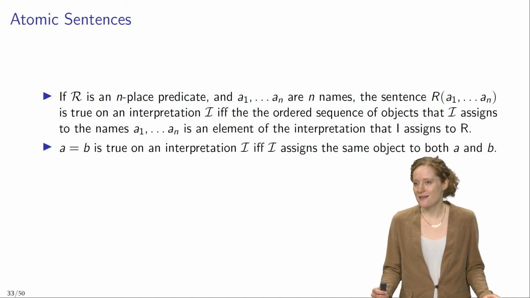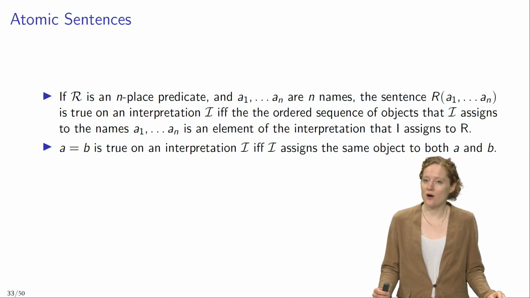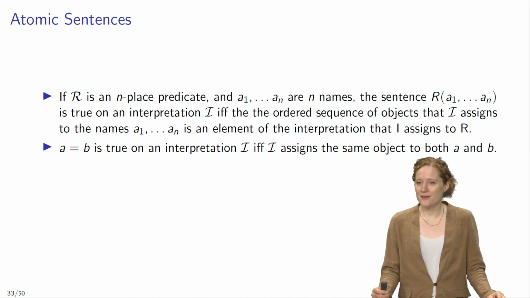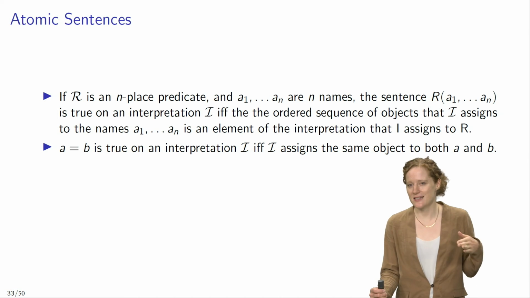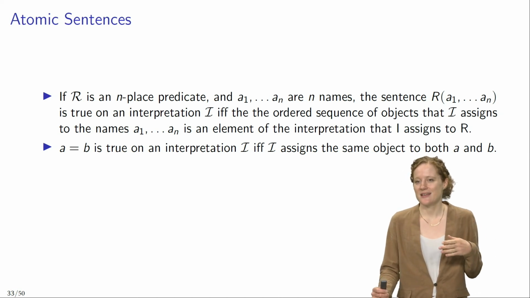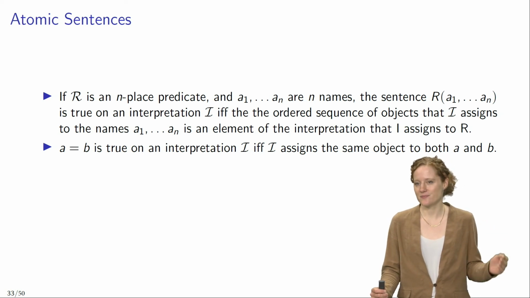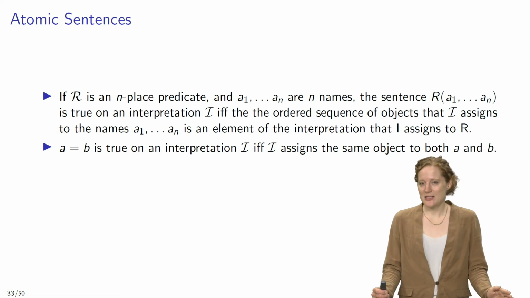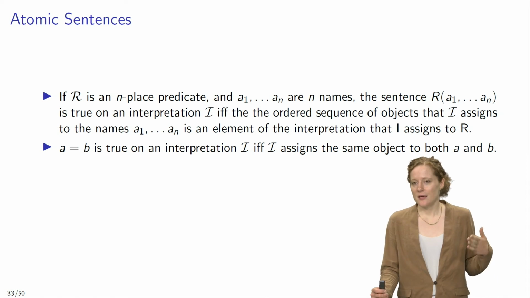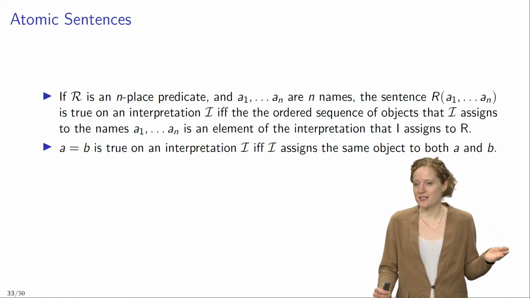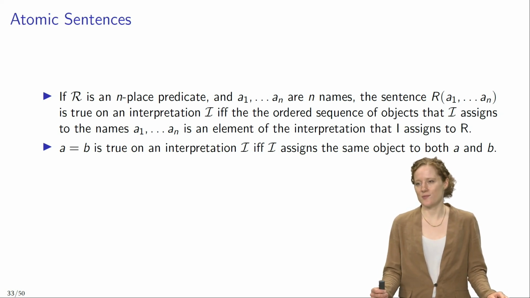Then the sentence that results from combining R with these n names is true on an interpretation I if and only if the ordered sequence of objects that this interpretation assigns to the names A1 to AN is an element of the interpretation that I assigns to R. Now, as a special case of this, let's think about the identity sign. A equals B is true on an interpretation I if and only if I assigns the same object to both A and B.